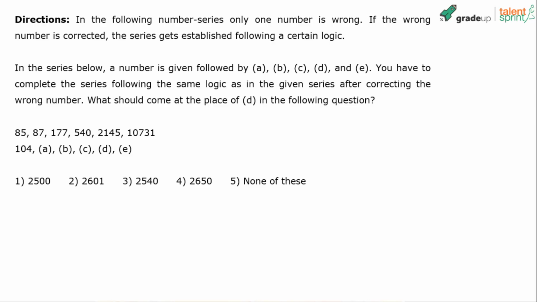649. Abhishek Naidu says it should be 649, which is not there in the options. Option 5, none of these. Try to get the logic, establish the logic. I think that's 90% of the solution. Once you have got that, it becomes easy to crack. I think Abhishek, you have found what is C. The question is asking us to find out what comes in place of D. What you have found is C.